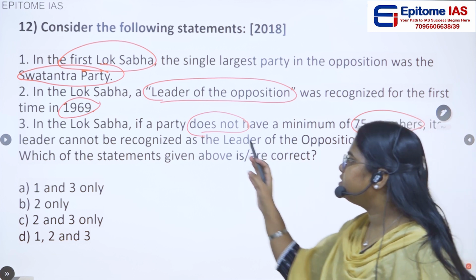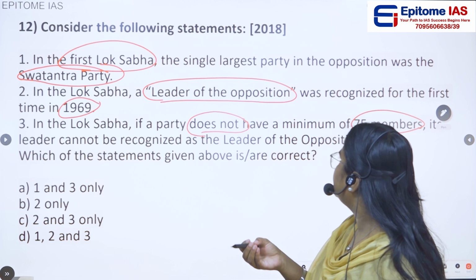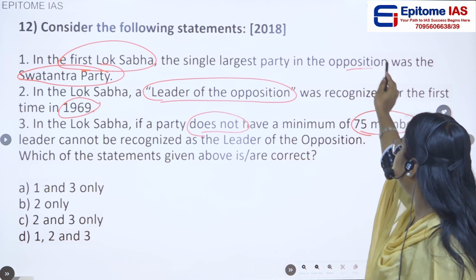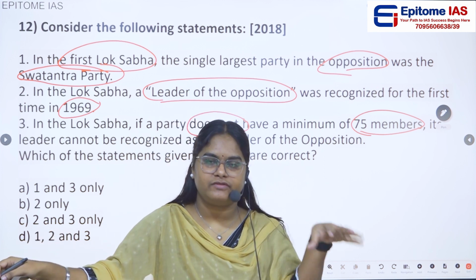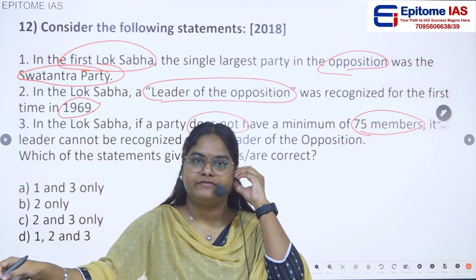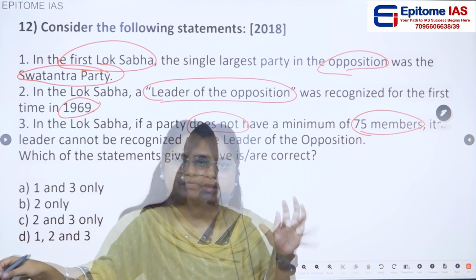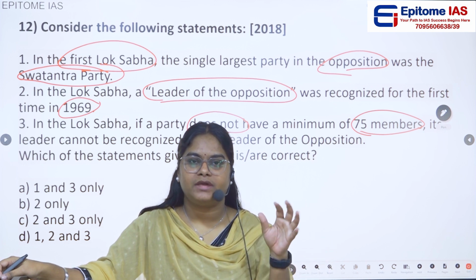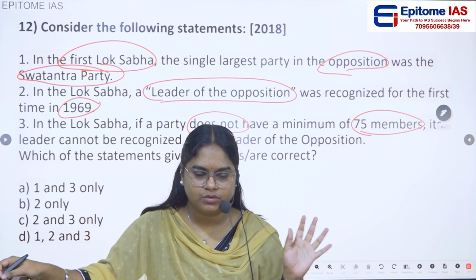So if you see here, the first statement says, in the first Lok Sabha, the single largest party in the opposition was Swatantra Party. So if you remember, when the first election happened after the independence in 1951, in the first Lok Sabha, the single largest party was the Congress. Everyone knows this.